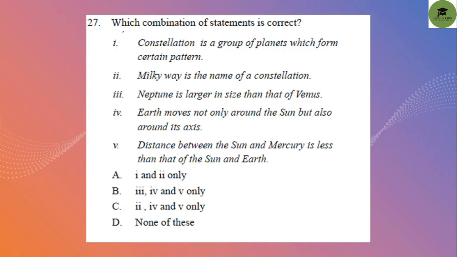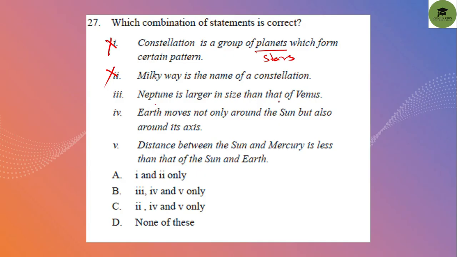Question number 27. Which combination of statements is correct? Combination means that if there are five options, the correct option has more than one statement correct. Okay, let's see. Constellation is a group of planets which form a certain pattern. No, it is not a group of planets, it is a group of stars. Milky Way is the name of a constellation. No, this is also not correct.